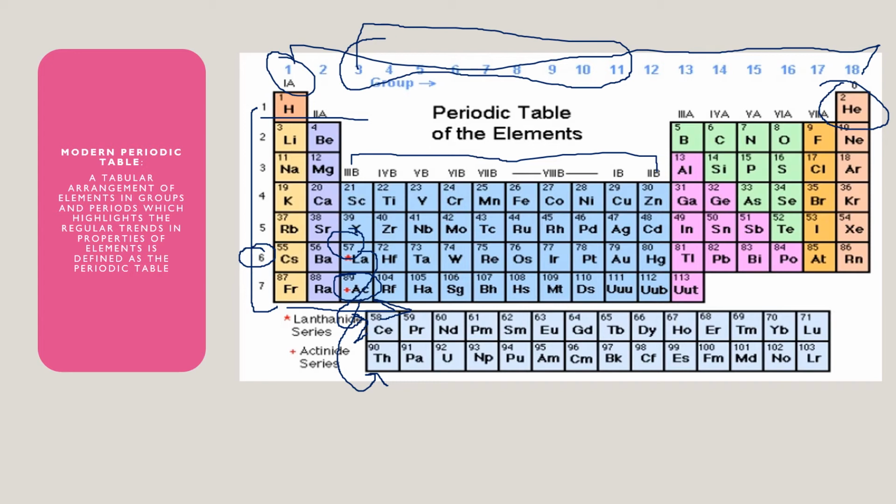In period 6, after lanthanum, 14 elements are present which are indicated below the periodic table in the form of the lanthanide series, and in period 7, after actinium, 14 elements are indicated below the periodic table which is known as the actinide series. Earlier, older notations are replaced by new notation, that is in digit form: second A is replaced by 2, third B is replaced by 3. So this is the modern periodic table.